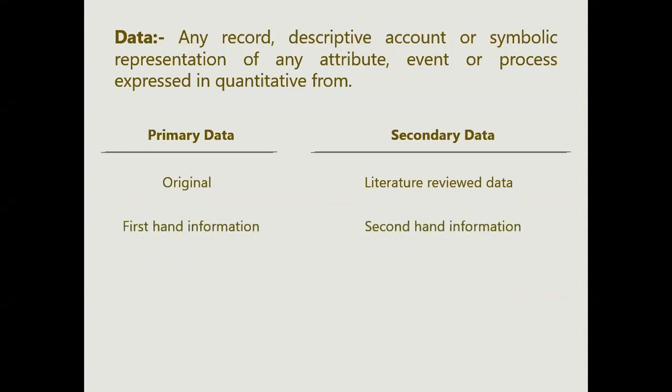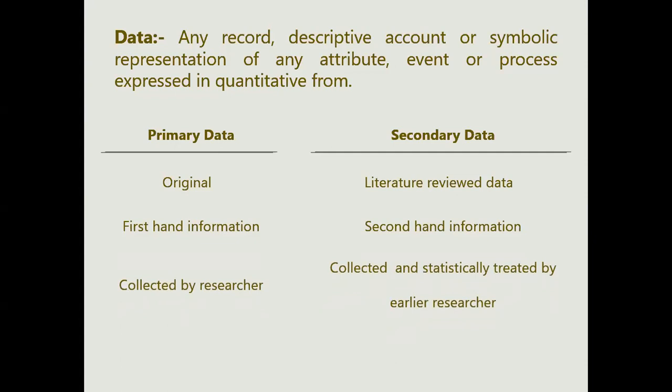So we can basically say primary is first-hand information and secondary is second-hand, in which the primary data is always collected by the researcher, because the researcher is the primary person who will perform the experiment or conduct a survey and collect all the data. But the secondary data is always the analyzed one.